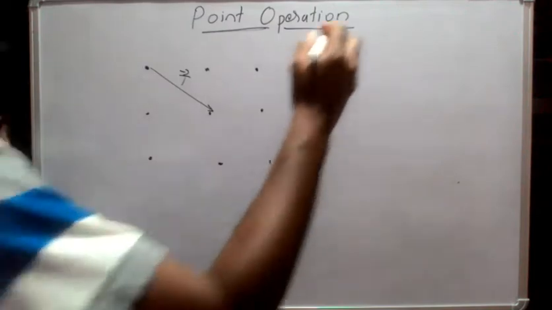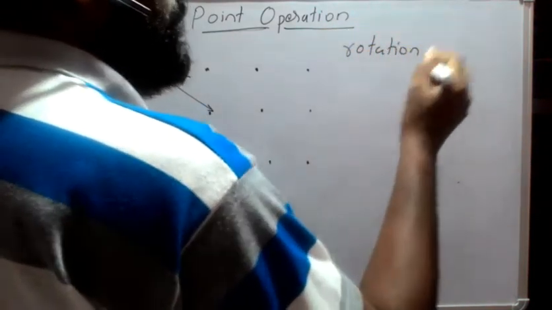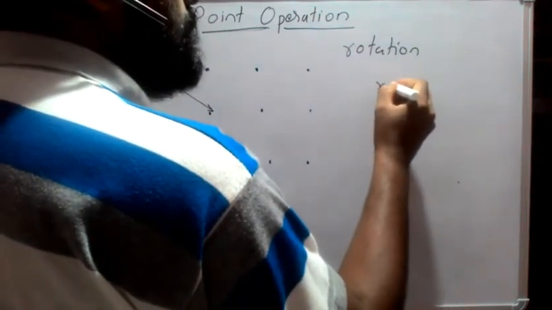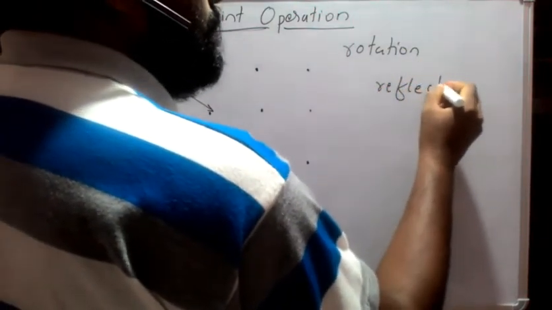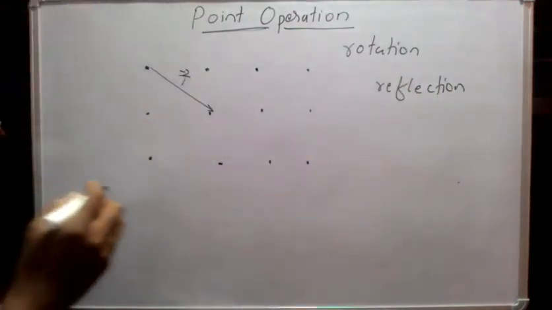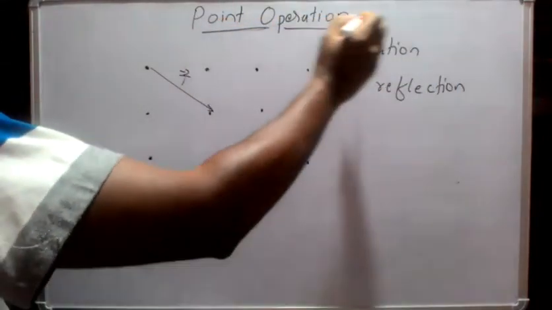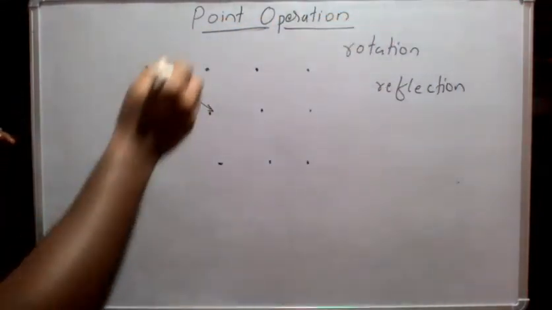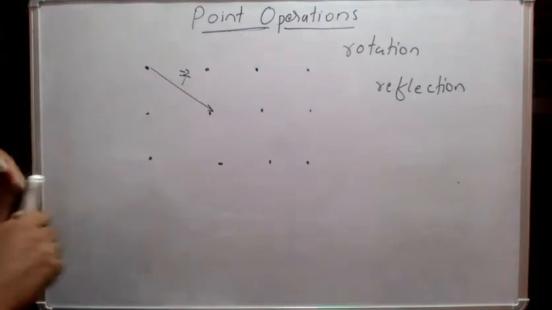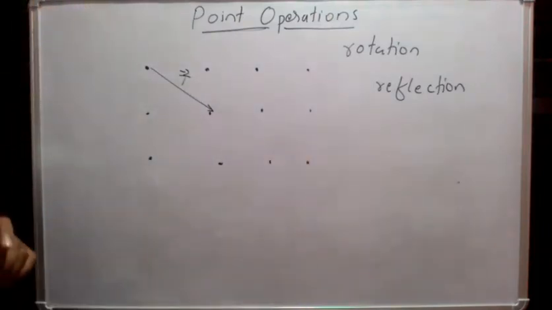There are two other operations known as rotation operation, as well as reflection operation. This rotation operation and reflection operation are generally known as point operations. Okay, so let me consider a rotation operation.